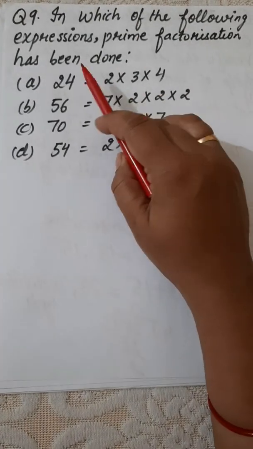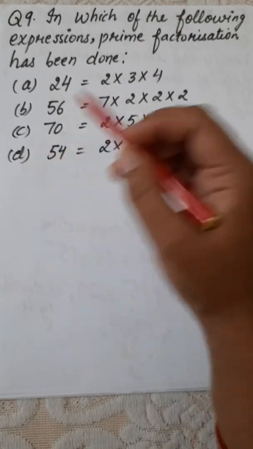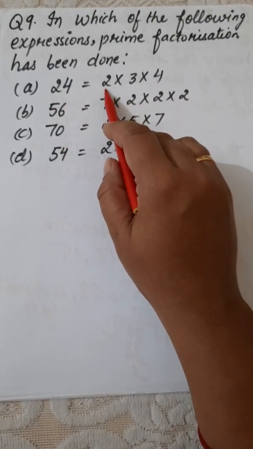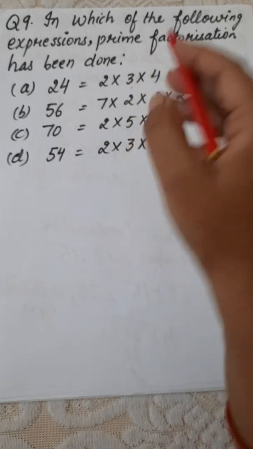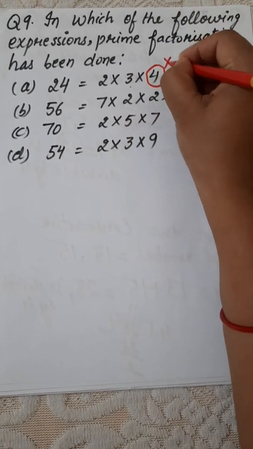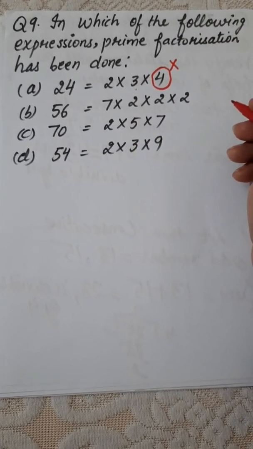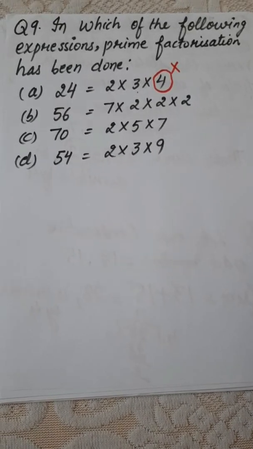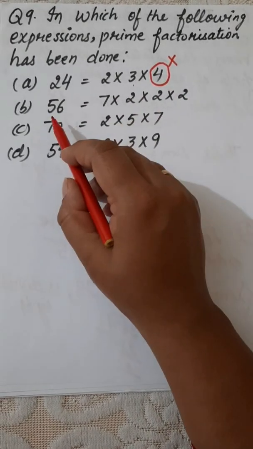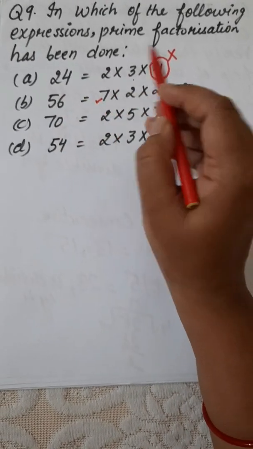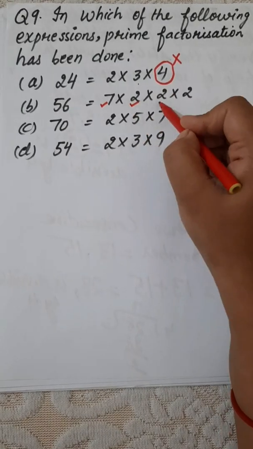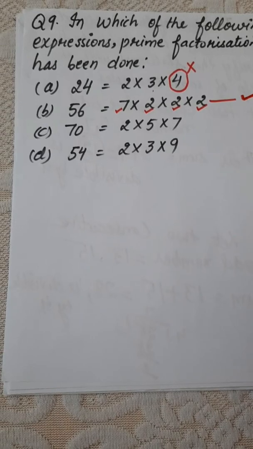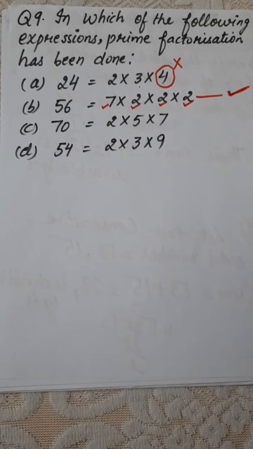In which of the following expressions has prime factorization been done? Here 4 parts are given. Here we have 24 is equal to 2, which is a prime number, 3 is a prime number, but here 4 is not a prime number. So this is not a prime factorization. Prime factorization means you have to write the product of prime factors only. Then you have 56. 7 is a prime number, 2 is a prime number, 2 is a prime number. So this expression is an example of prime factorization.